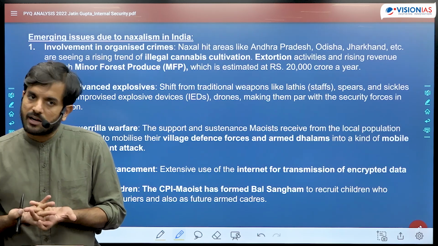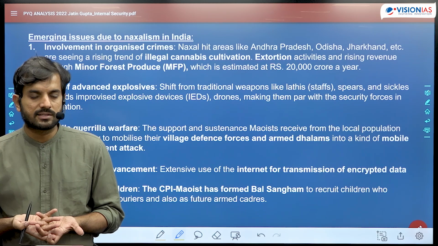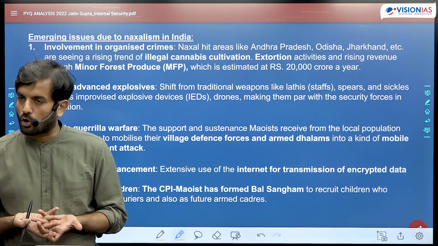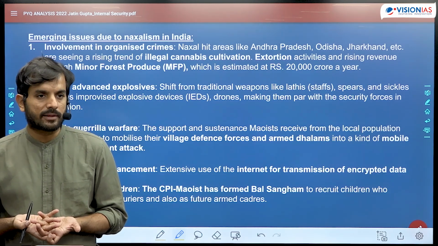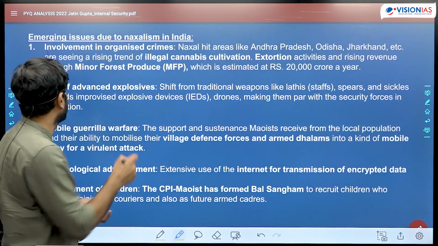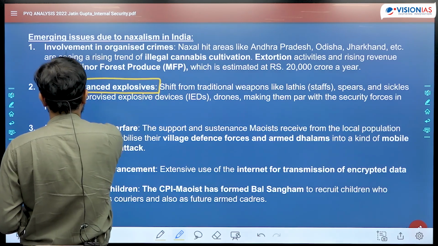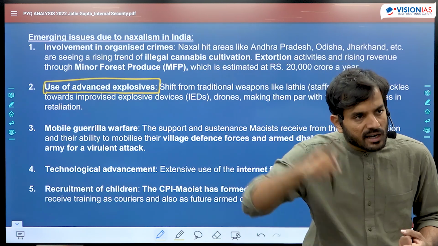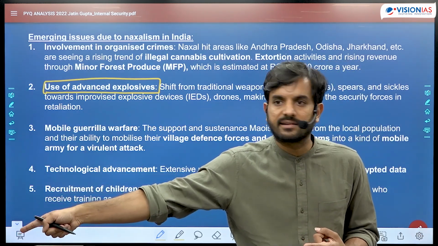Many of their funds are coming through organized crime, cannabis cultivation, smuggling of artifacts, extortion, and also the smuggling of minor forest produce such as tendu patta, bamboo leaves, etc., which is being done by the Naxalites. Second, today they are using advanced technology and advanced explosives. Naxalites today have guns more advanced than what the security forces have, and more advanced explosives and ammunition.